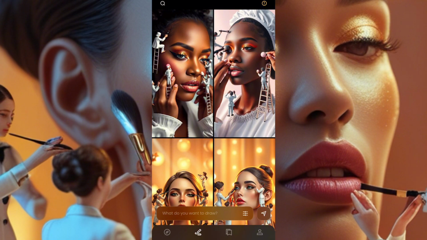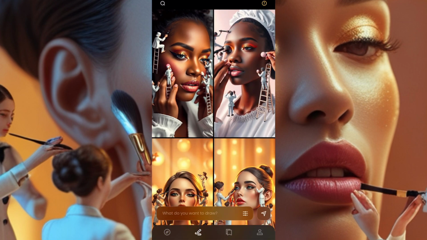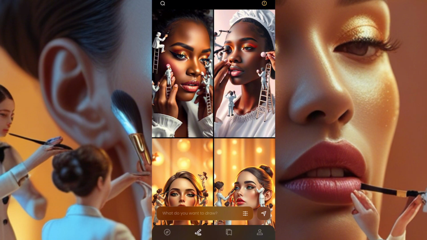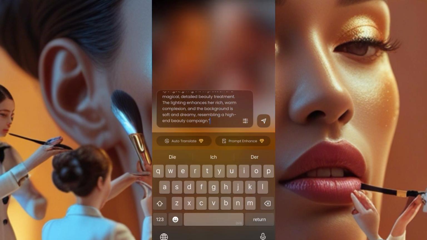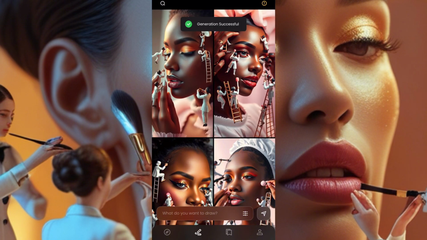Okay, this one is supposed to be super perfect. But what are these people doing into her eyes like? Okay, let's try another. Let's give it another try. Like you all know, this is AI. AI cannot be 100% perfect the way you want. Sometimes the picture just comes out, boom, how you want it. And then some other time, you need to reprompt to get what you want, okay?